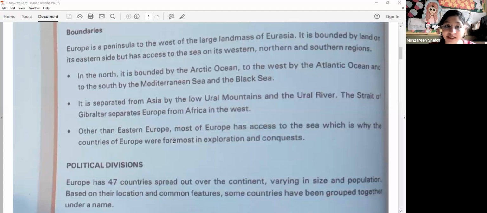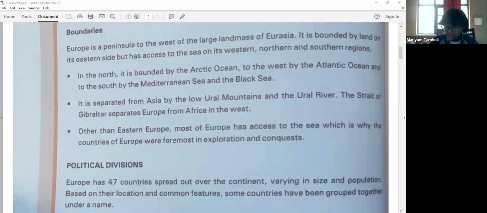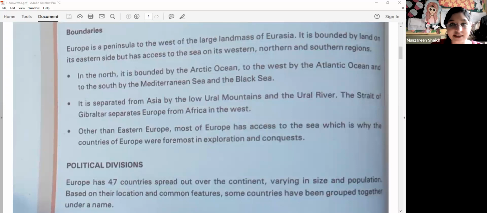It is separated from Asia by the low Ural Mountains and the Ural River. Please underline. How is it separated from Asia? By the low Ural Mountains and the Ural River. So it has mountains and a river which separate it from Asia.